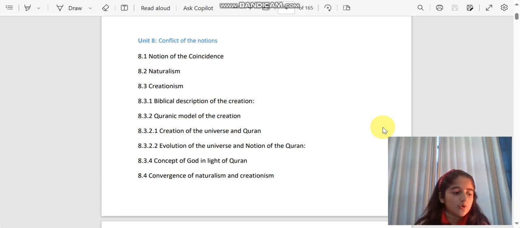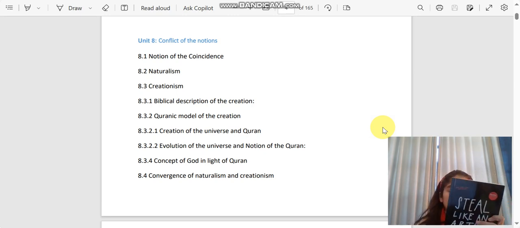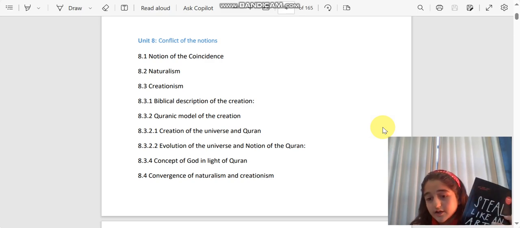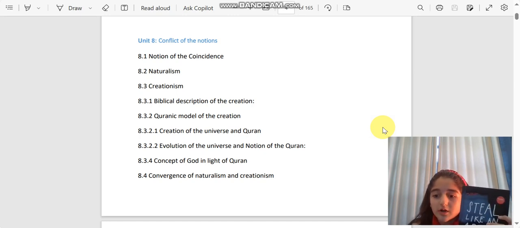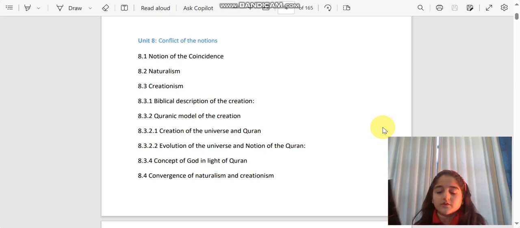Next, मेरे पास एक और book होगी which is by a different author. The name of this book is Steal Like an Artist and it's by Austin Kleon. Now, the best advice मैं ये कहूँगी I got from this book was write the book you want to read. So जब मैंने Brief History of Time पढ़ी तो I thought that it is a bit higher level and I wanted to read something of a bit lower level which would perhaps be more enjoyable for me. So that's why I wrote this project. So I literally wrote the book I wanted to read. So this was the best advice I got from this book. This book can literally unlock all your creativity, so go ahead and read it.